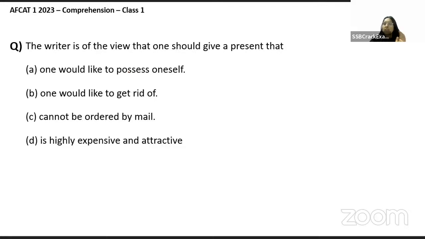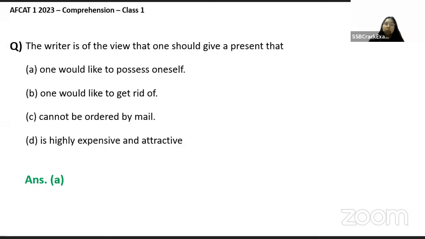Let's do the last question. The writer is of the view that one should give a present that one would like to possess oneself, one would like to get rid of, can be ordered by mail, or is highly expensive and attractive. See, the writer has clearly specified that he or she is not concerned with the gift being expensive, attractive, or being ordered by mail, or obviously one that they would like to get rid of. Basically, one that you would like to possess. The gift you yourself would want to possess is the one you should present to others. So that would be the answer.